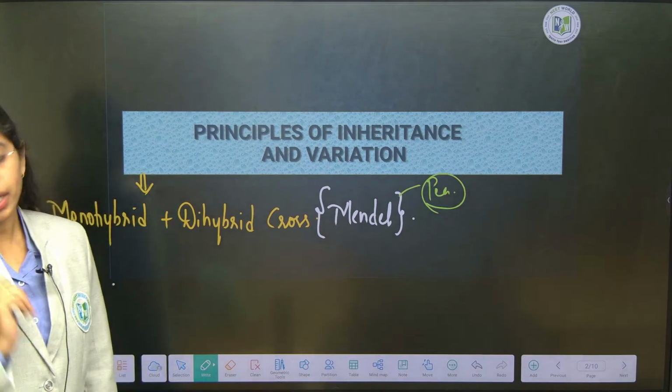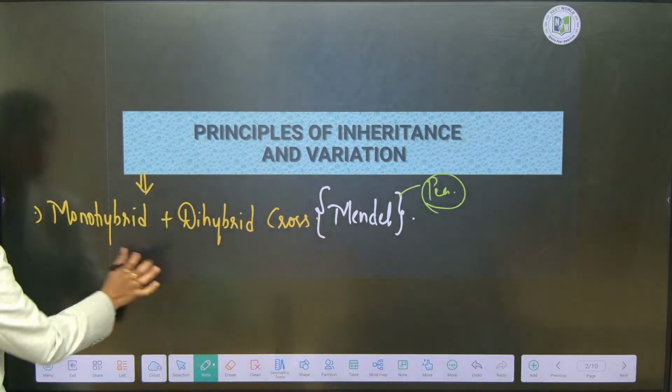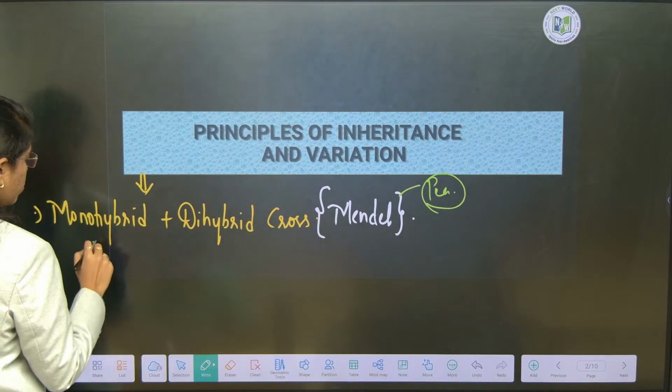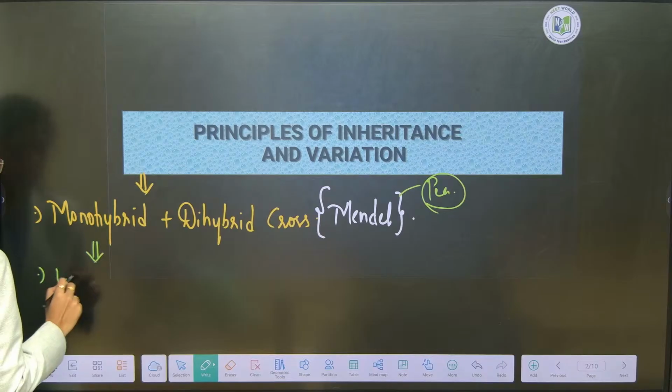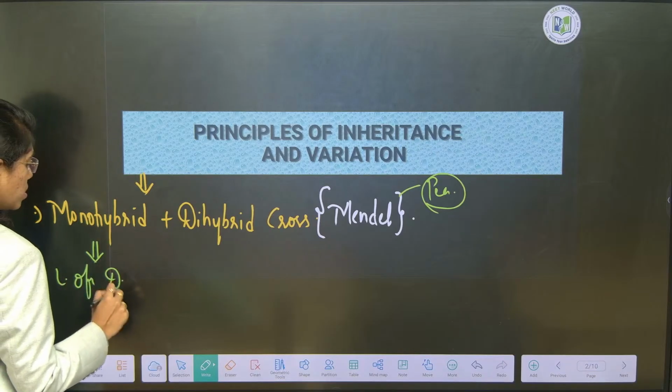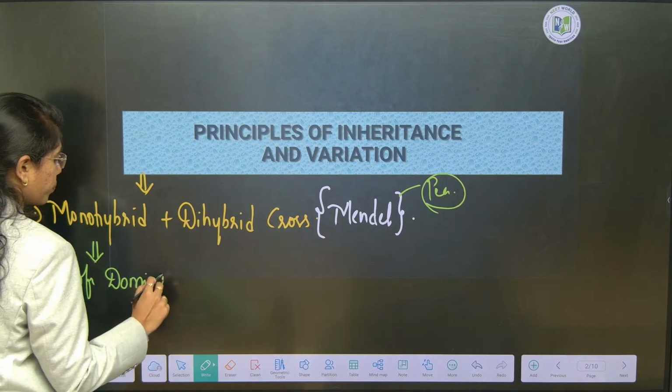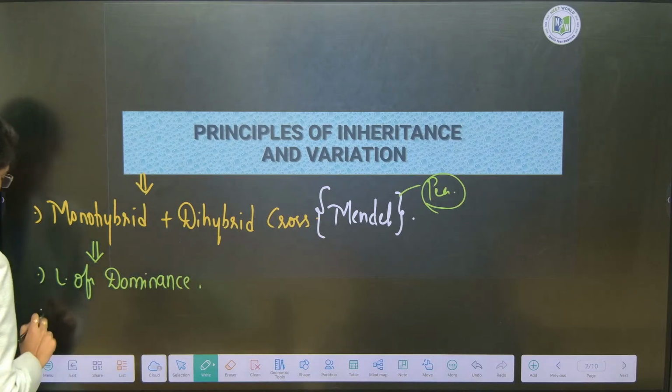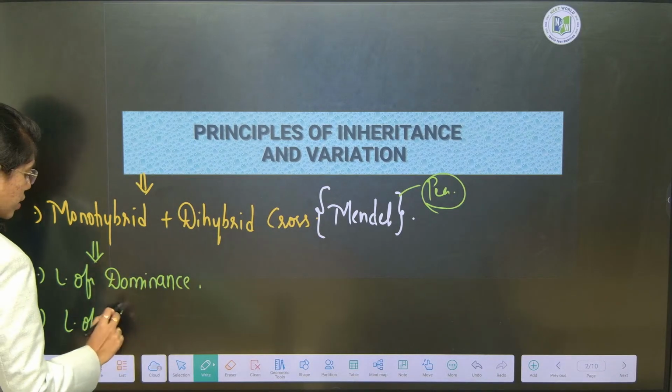Go through proper NCERT lines. From monohybrid cross he has deduced first the law of dominance, and second the law of segregation.